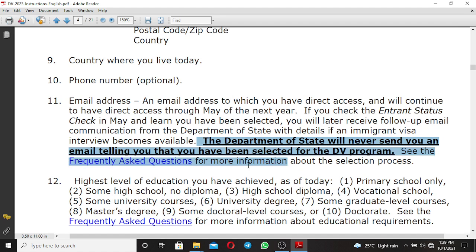The Department of State will never send you an email telling you that you have been selected for the DV program. So you have to be careful. Indicate the email address which you have access to.